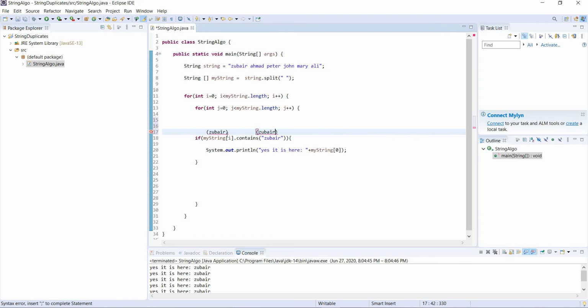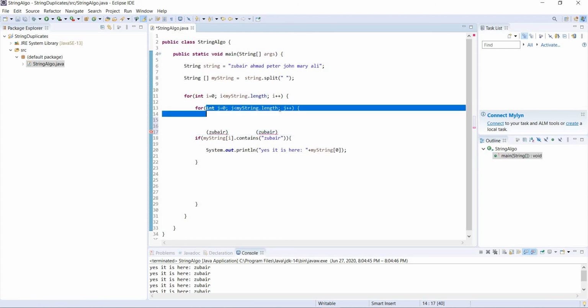I is 0, then we have Zubair over here. So it will check 6 times. It will go to the next when J is 0, check 1 time, then J is 1, 2, 3, 4, 5, until this condition is false.